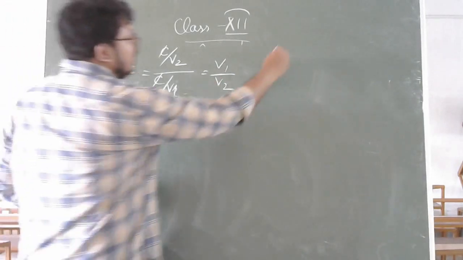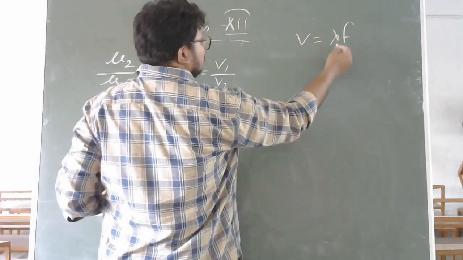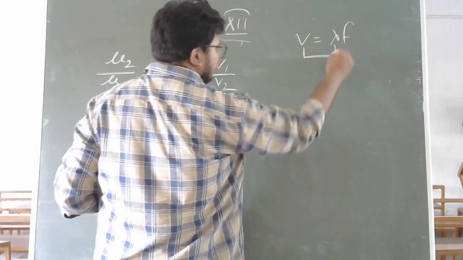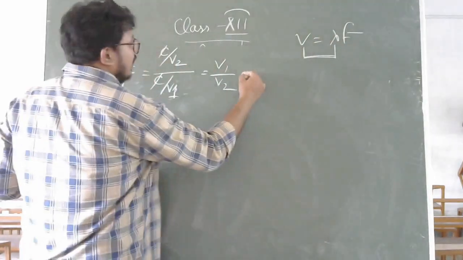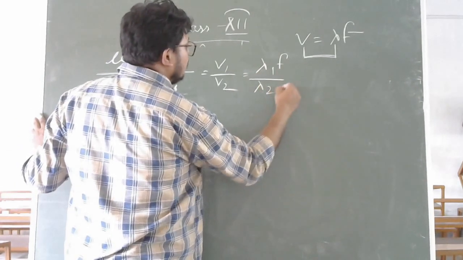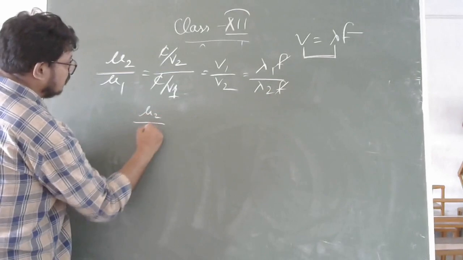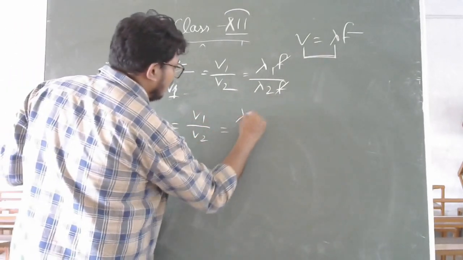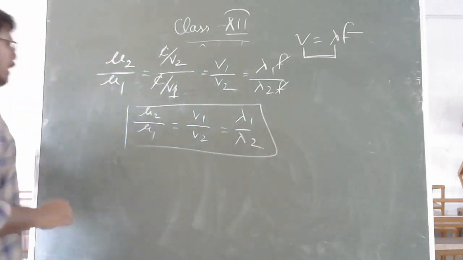Another relation we know is V equal to lambda F. These two depend on the medium, while frequency does not depend on the medium. So if you write lambda 1 F and lambda 2 F, the F cancels. So you can find mu 2 by mu 1 equal to V1 by V2 equal to lambda 1 by lambda 2. This is one relation.